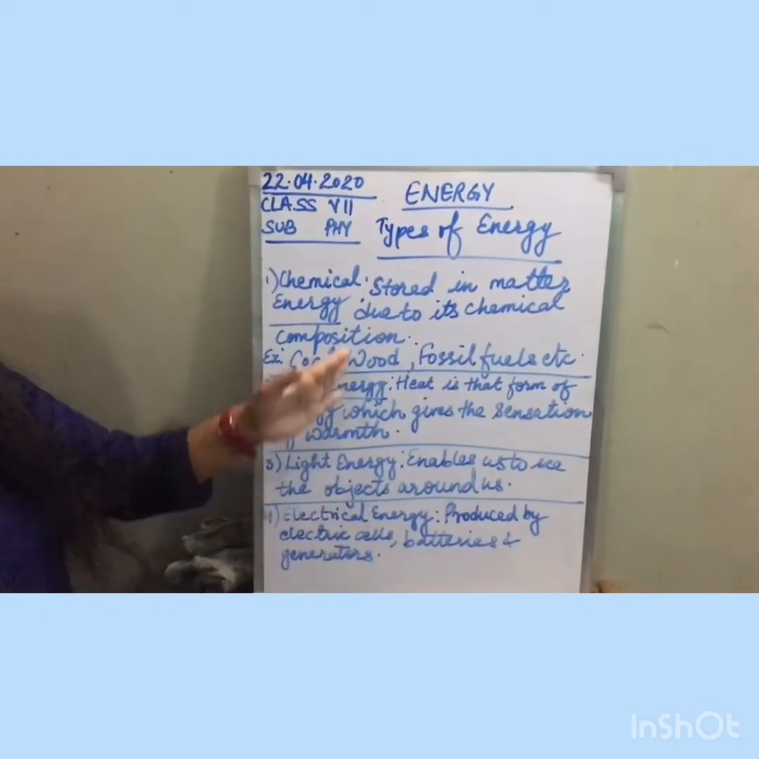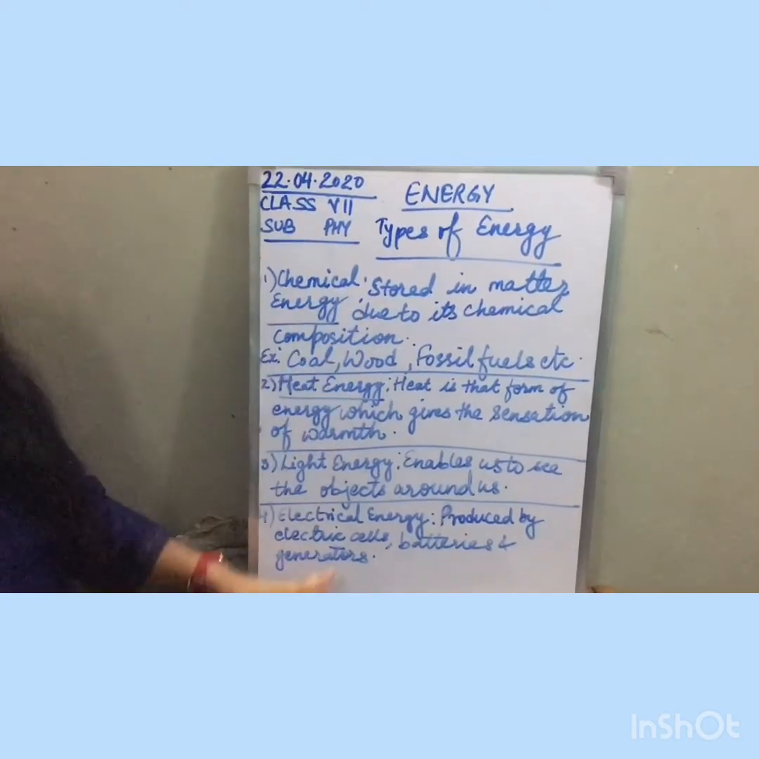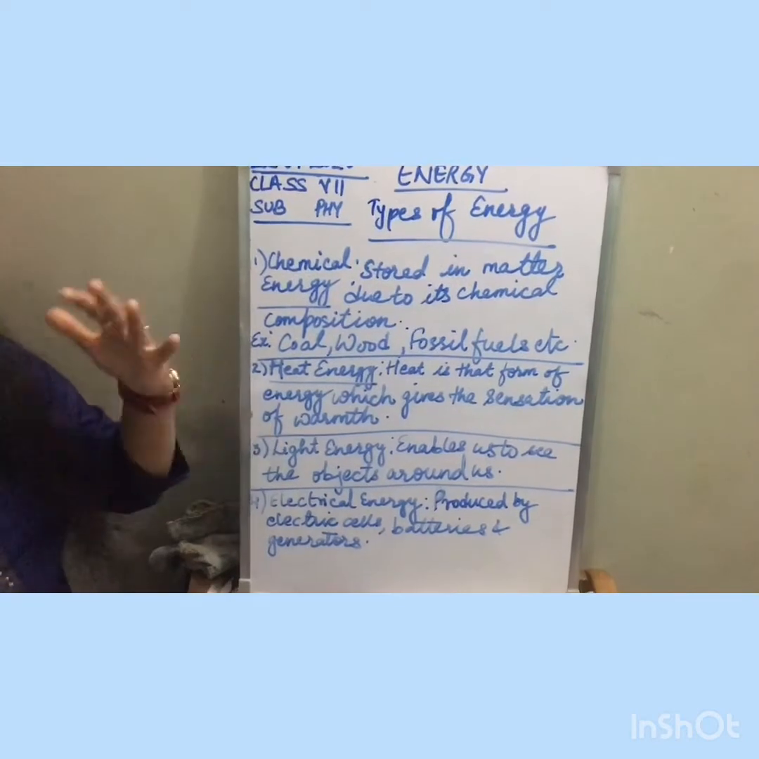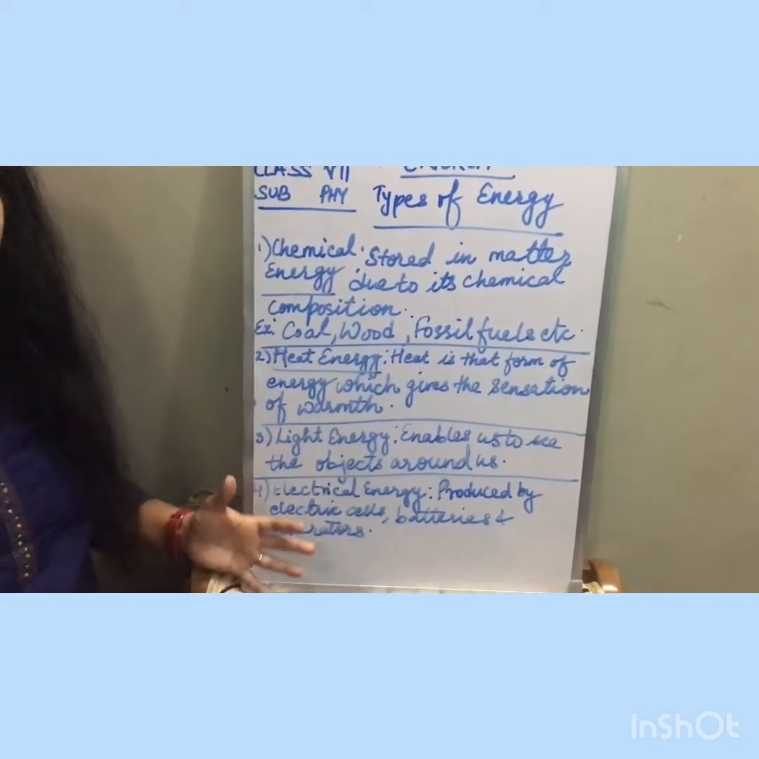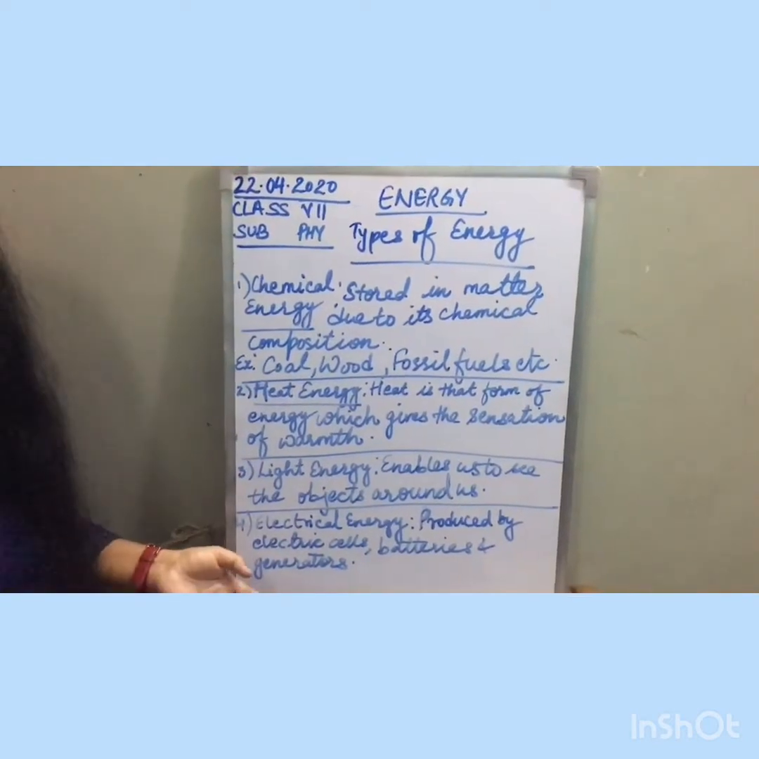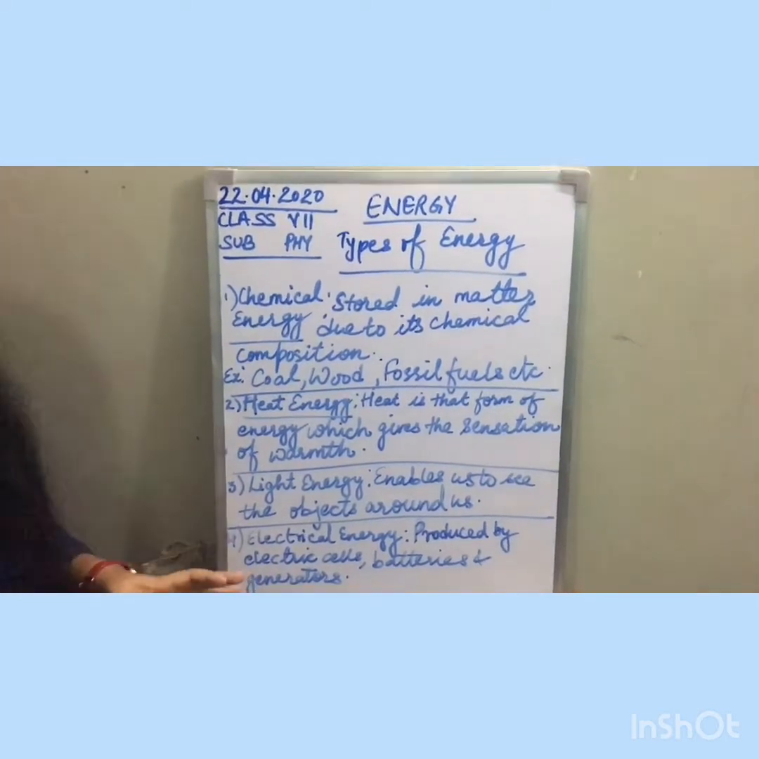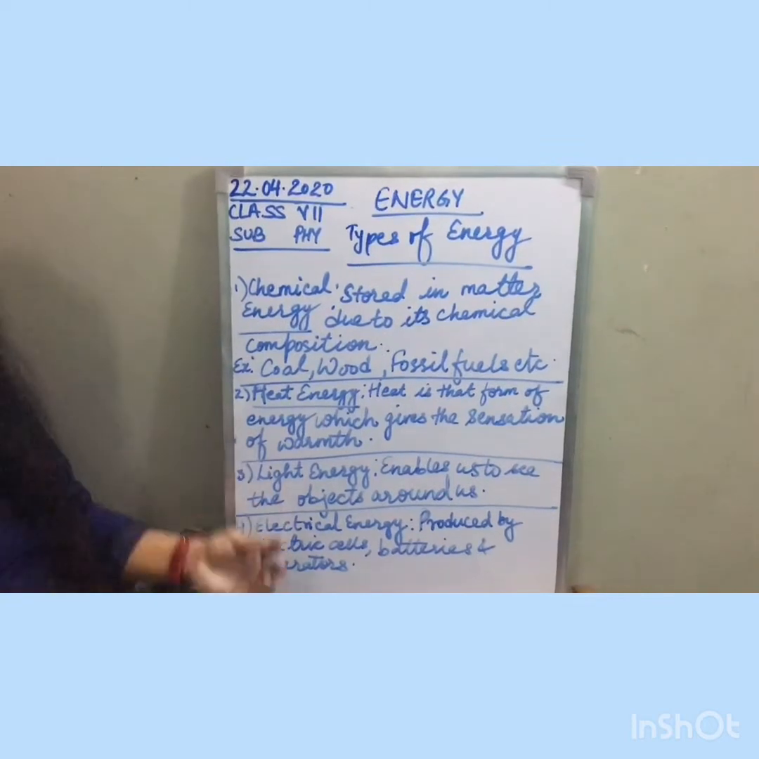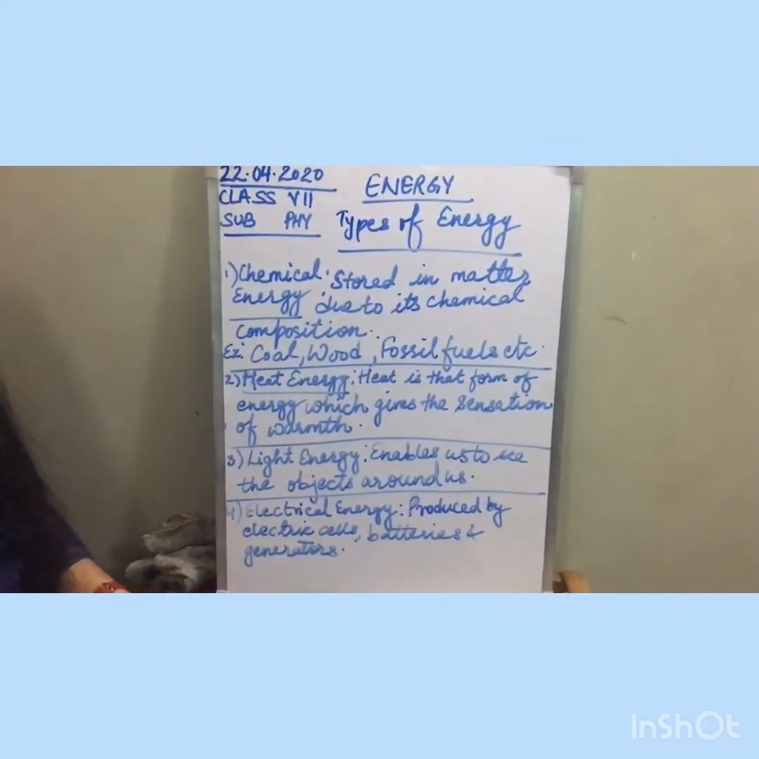Likewise, a generator also uses chemicals to give you light. So from where are we getting that huge amount of electricity? It is produced in thermal power plants, it is generated in hydroelectric power plants, and in nuclear power plants electrical energy is generated, students.